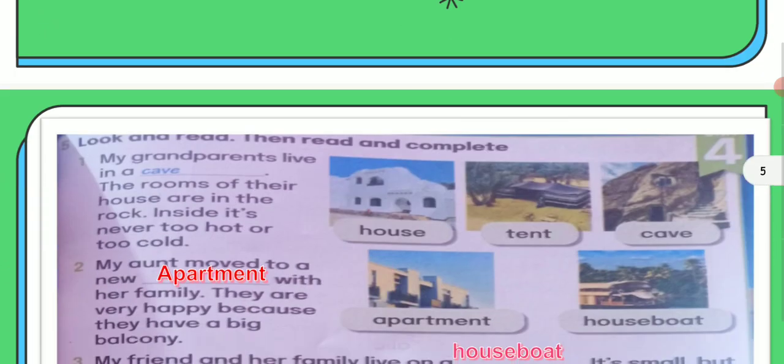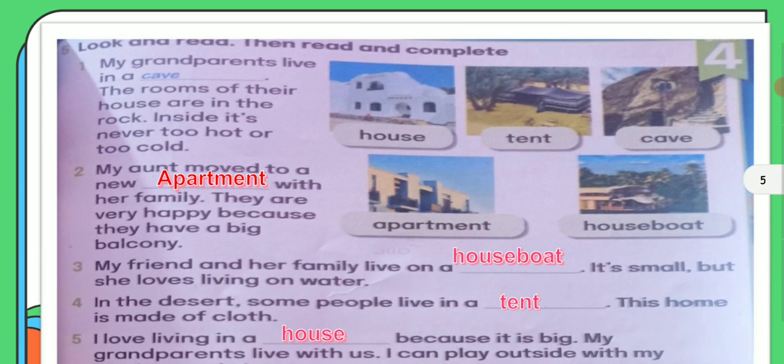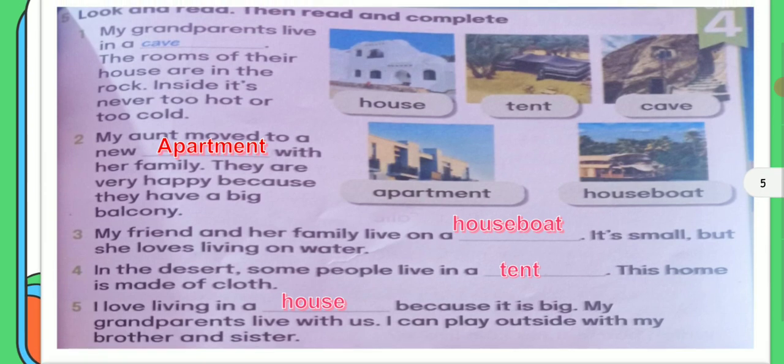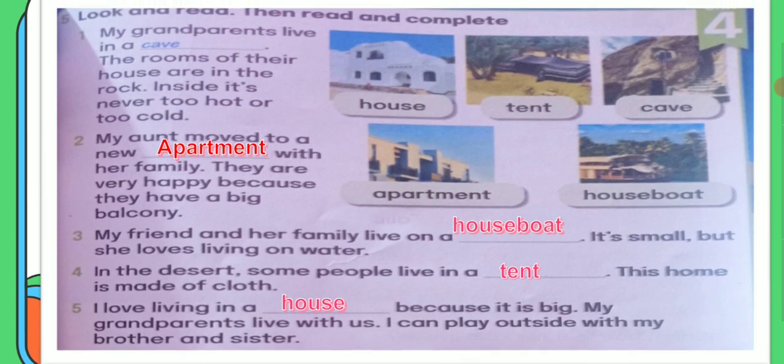So let's see more places and know their definitions. Number 1, my grandparents live in a cave. So what is the meaning of cave? Cave here means the rooms of their house are in the rock. Inside it is never too hot or too cold.